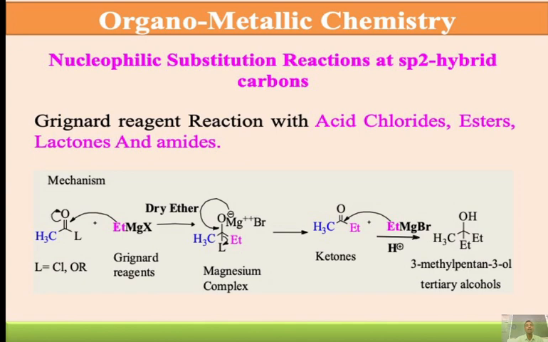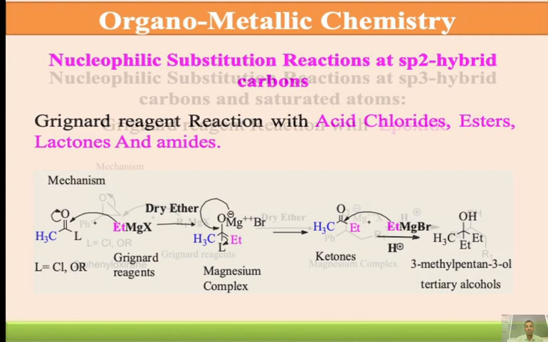Okay, the specific example we have given is CH3C=OCl, that is acetyl chloride, in the presence of dry ether, with formation of a magnesium complex, and it forms ethyl methyl ketone. The ethyl methyl ketone, again with ethyl magnesium bromide followed by hydrolysis, forms again a tertiary alcohol. Which type of tertiary alcohol? 3-methyl-3-pentanol as the final product.